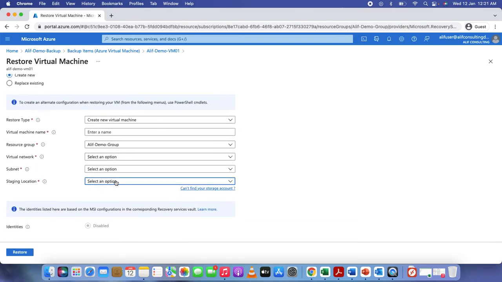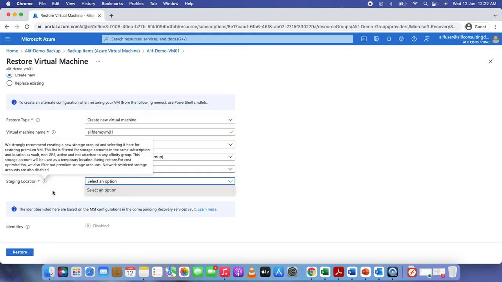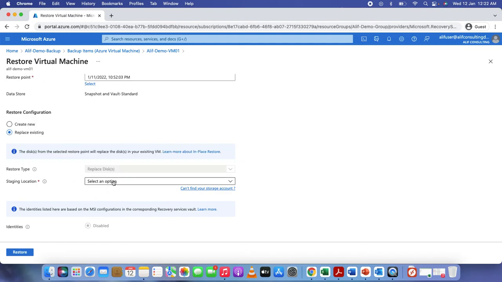Let me see if that option is there. VM01, and submit. No, it's still not giving me this storage option. I don't know why. But if I replace this existing one, no, it's still not giving me the option.